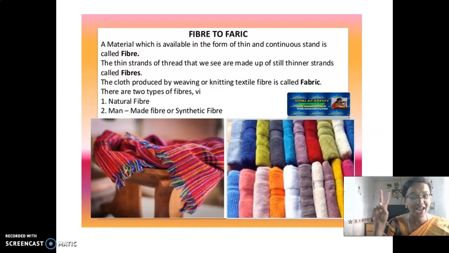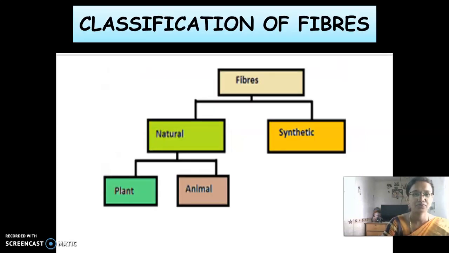Totally, there are 2 types of fibers. What are the 2 types of fiber, children? Yes, very good. It is natural fiber and then man-made or synthetic fiber. Look at here. These are the classification of fibers. The natural source of fiber is obtained from plants and animals, and the synthetic are nylon, rayon, polyester, PET, etc.